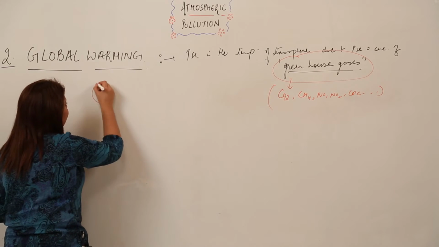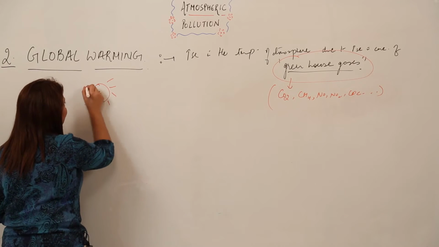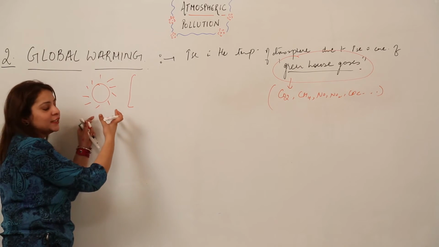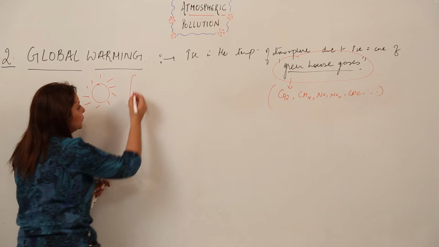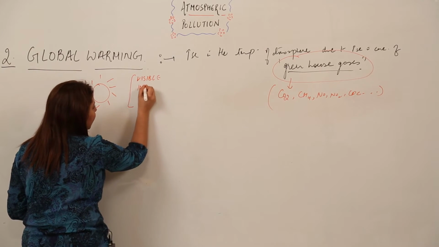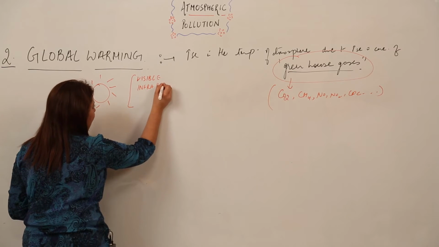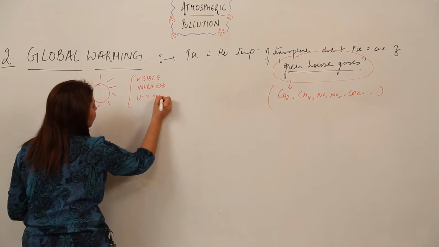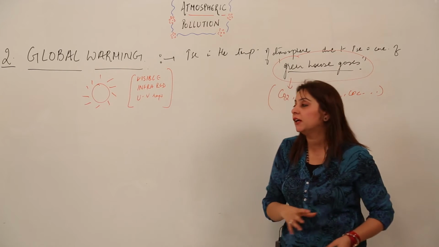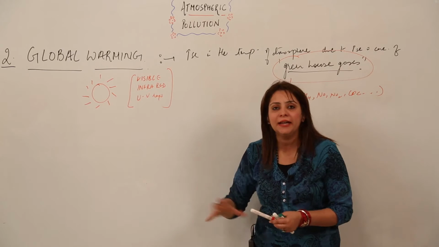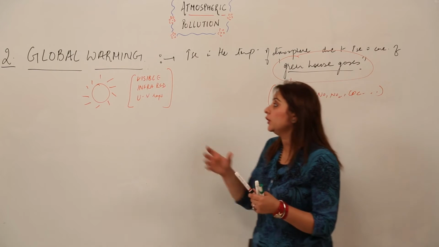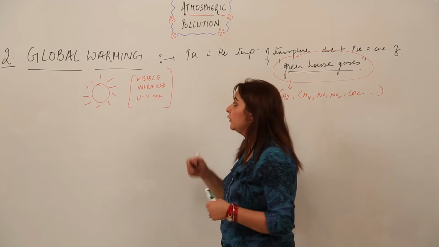We know that there is a sun in the atmosphere, and there are three kinds of rays which come from the sun. That is the visible rays, the infrared rays, and the UV rays that come from the sun, or you can say these are the rays that actually constitute sunlight, right. Now out of these three rays, just listen to me about what role these rays actually play.